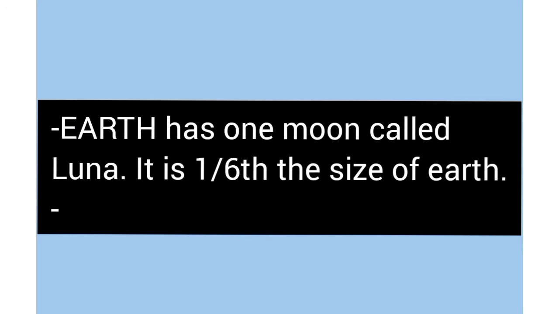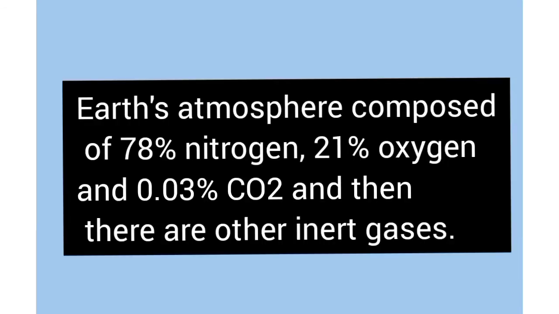Our Earth is about 4.6 billion years of age. The planet Earth has only one moon, and that is named Luna. The planet Earth has an atmosphere, and it is mainly composed of 78% nitrogen, 21% oxygen, 0.03% carbon dioxide, and then there are some other gases also. We know that Earth is the only planet that sustains life.